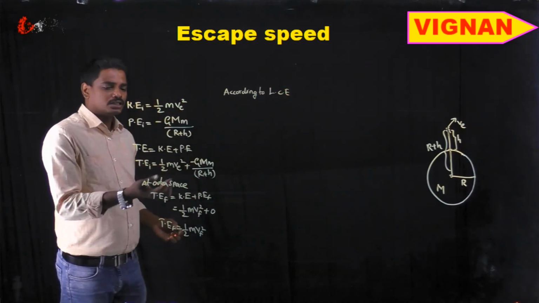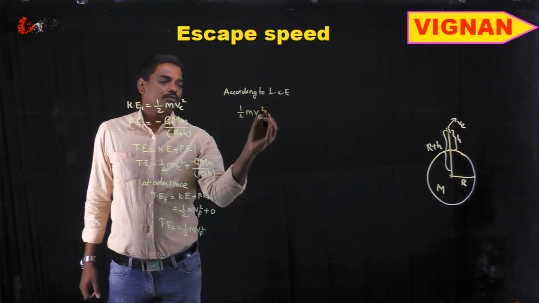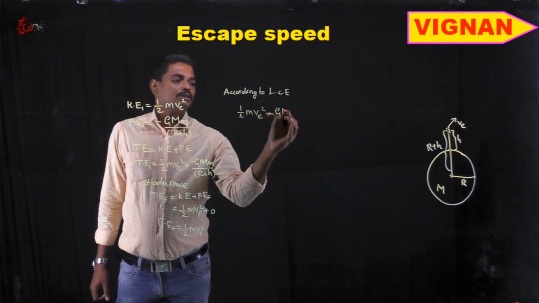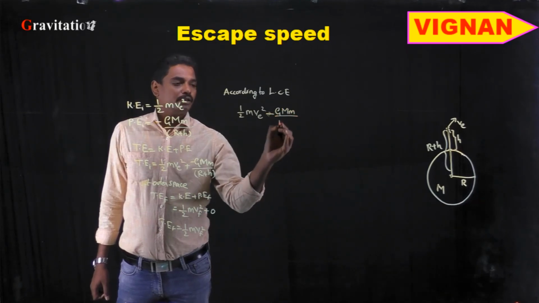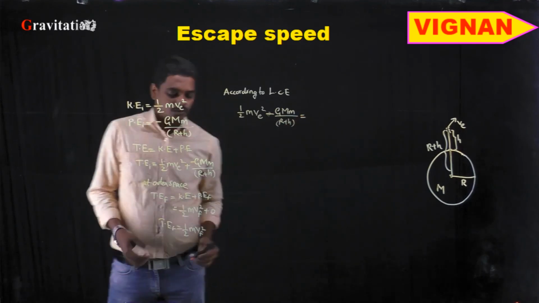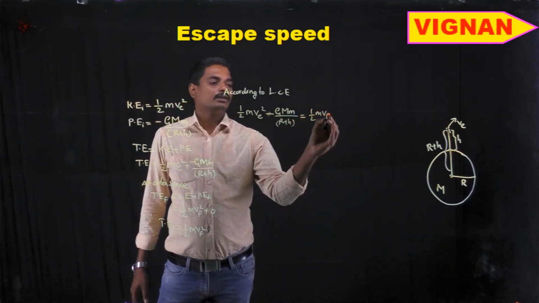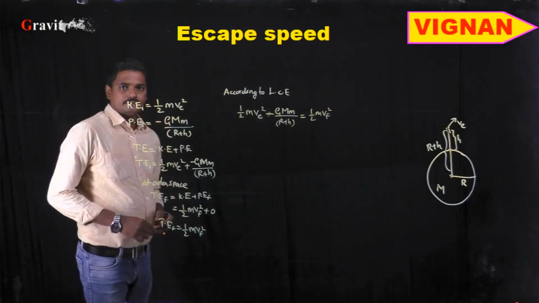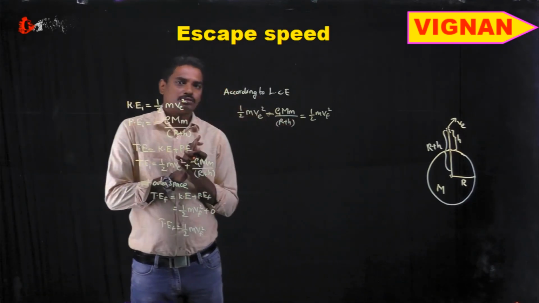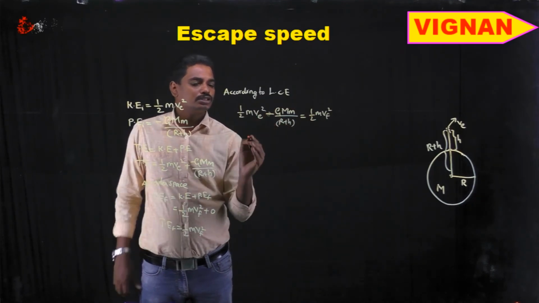That means the initial energy, which is half m v square plus, or we can write it as minus, G capital M small m by r plus h, is equal to the final energy, half m vf square. Right? So to maintain the minimum velocity, this should be equal to 0. This total energy for minimum velocity should be equal to 0.